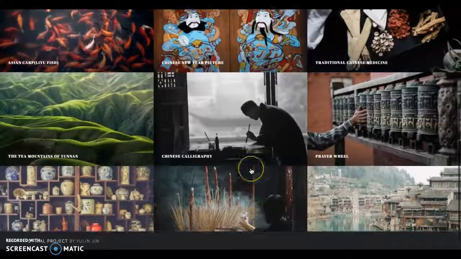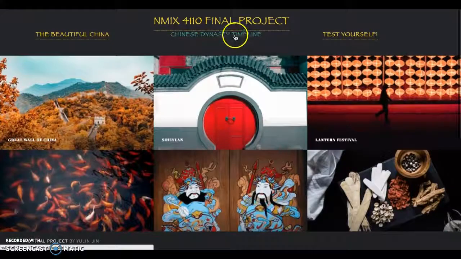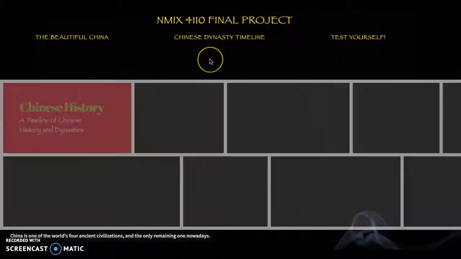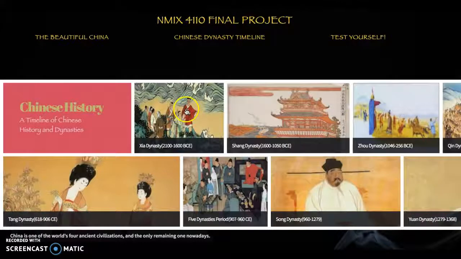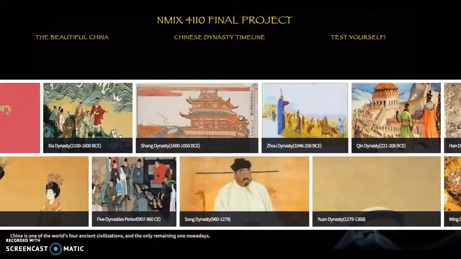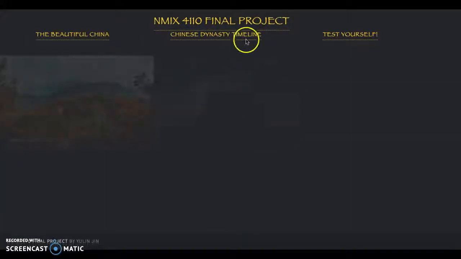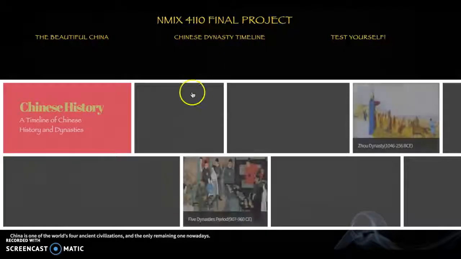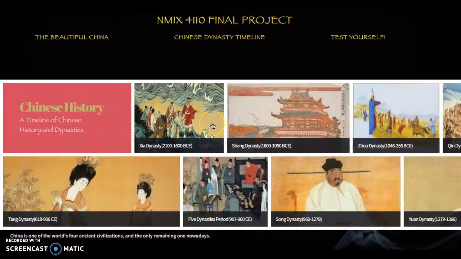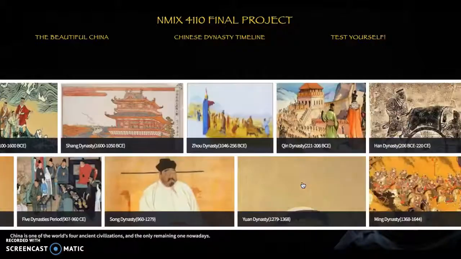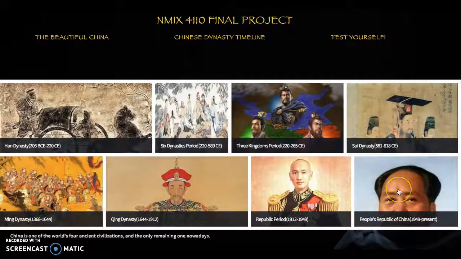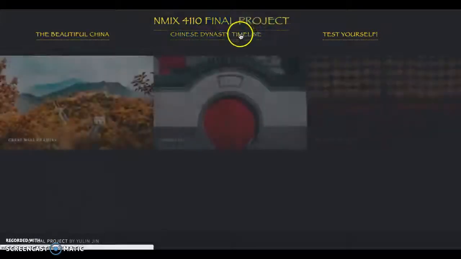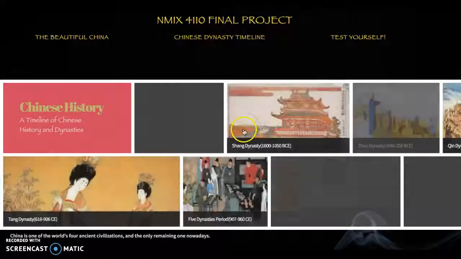Okay, so this is my first page, and my second page is for the Chinese dynasty timeline, because China probably has one of the longest histories in the world. So I think it will be pretty cool if I build a page for the different dynasties. From the first dynasty, which is the Xia dynasty, all the way to how China is built, the People's Republic of China.